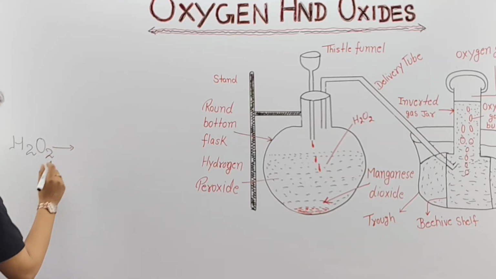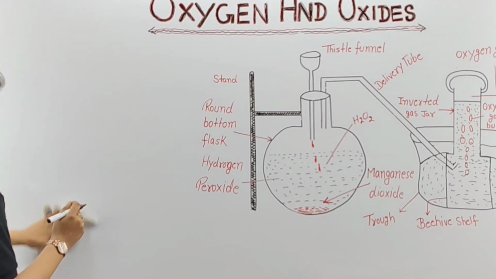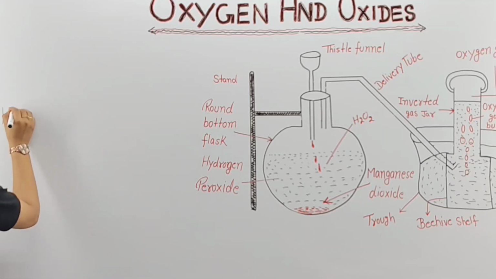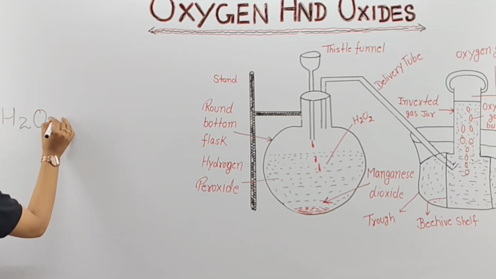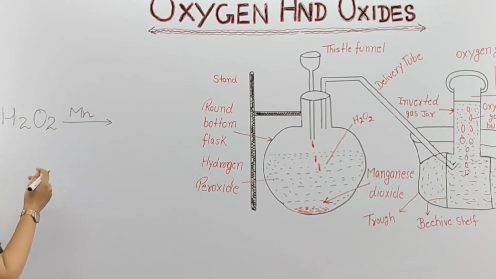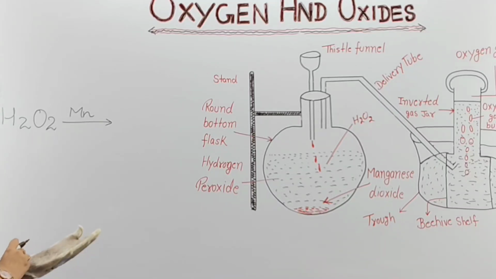H2O2 reacts in the presence of manganese oxide, MnO2.